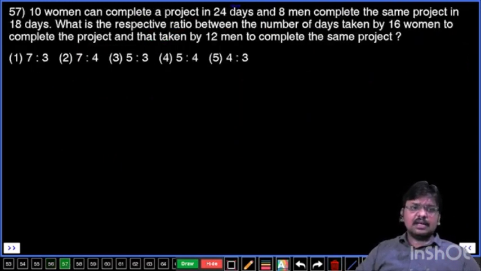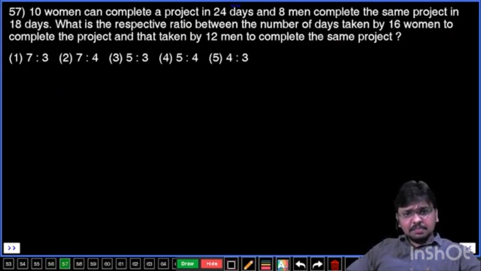Question number 57. 10 women can complete a project in 24 days and 8 men can complete the same project in 18 days. What is the respective ratio between the number of days taken by 16 women to complete the project and that taken by 12 men to complete the same project?